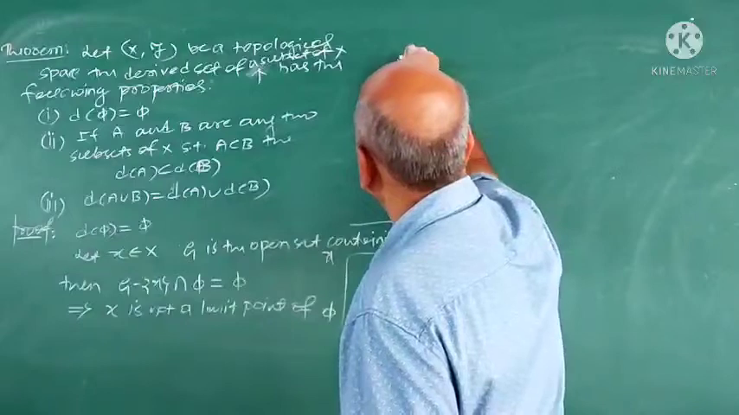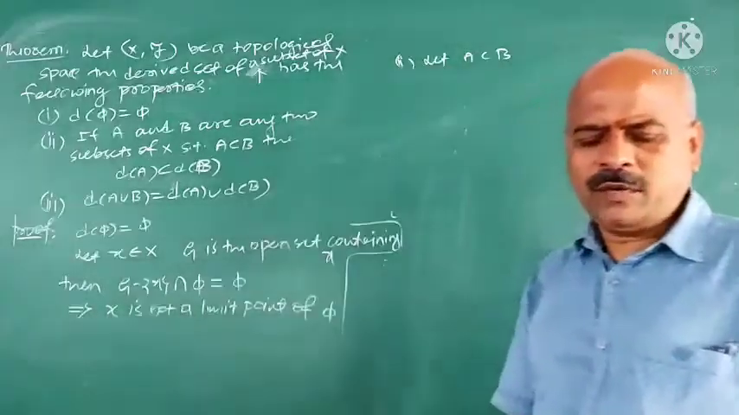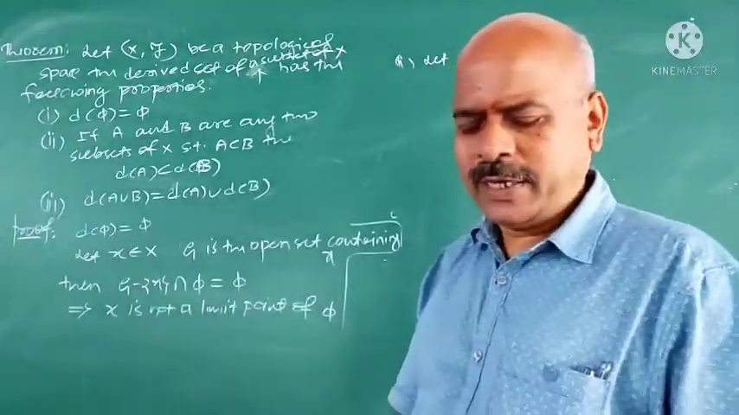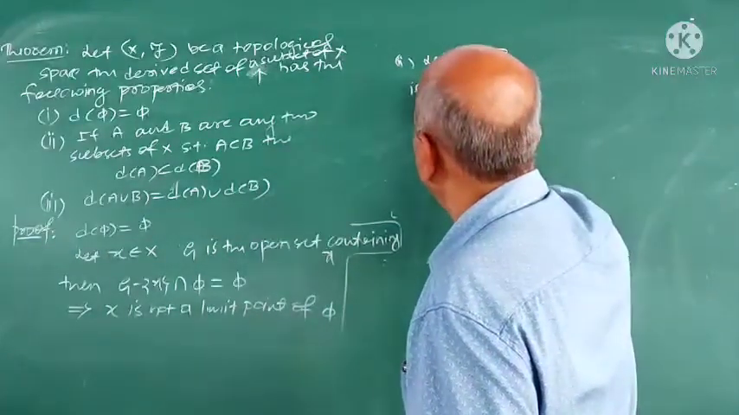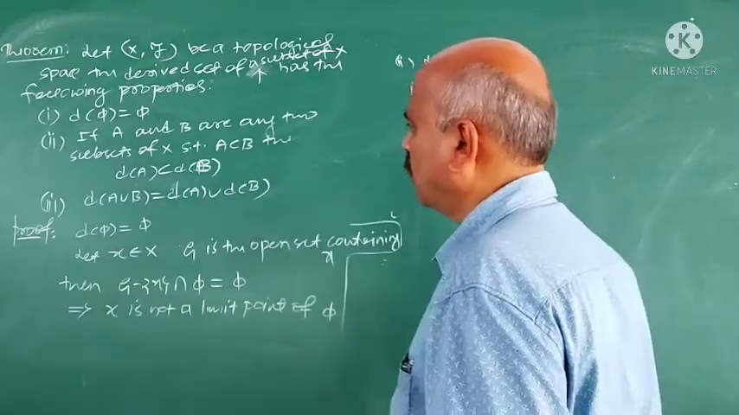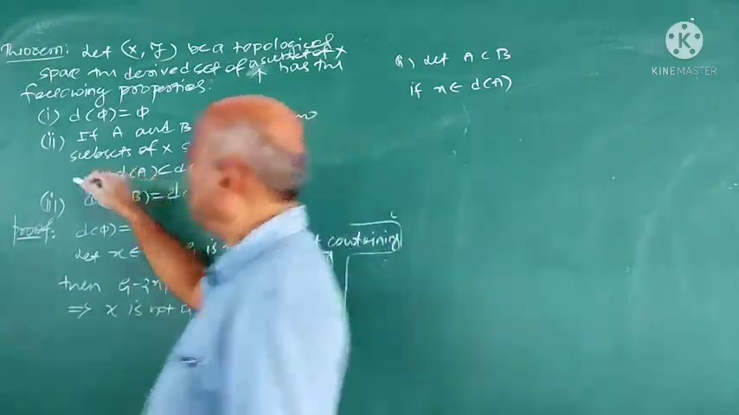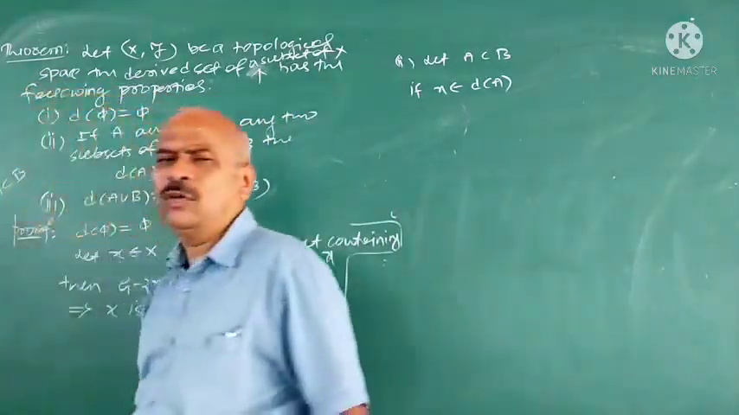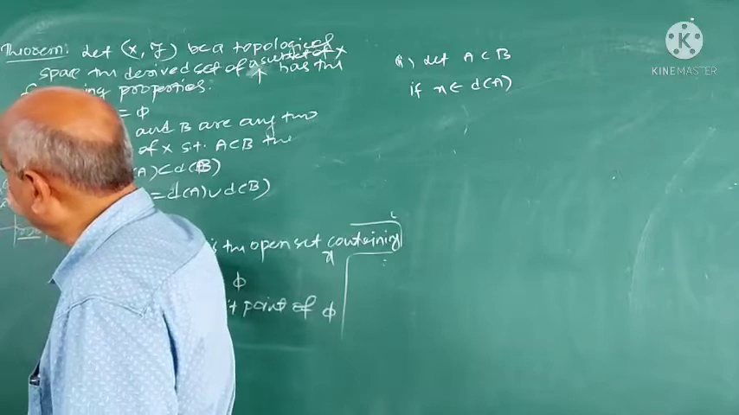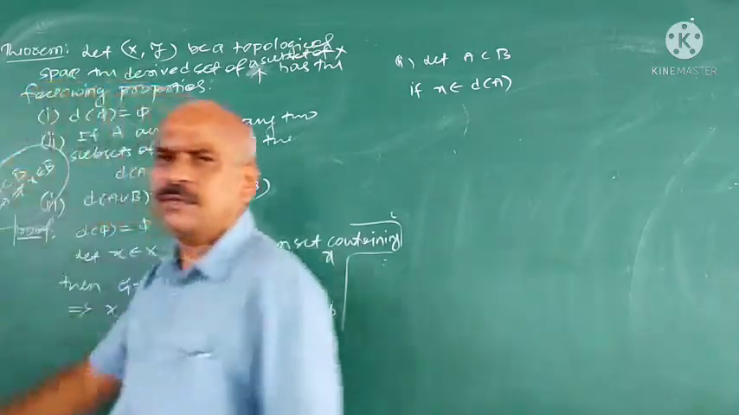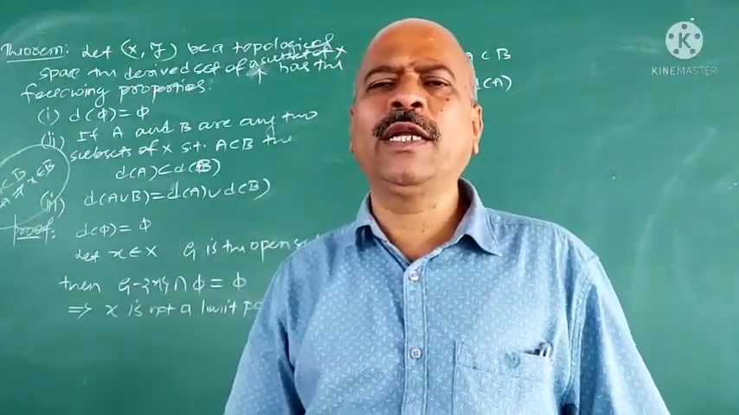Second, let A be contained in B. What would I prove? D of A is contained in D of B. Take A contained in B. Then, if x belongs to D of A, what would I prove? D of A is contained in D of B. How to prove that? In set theory you have studied this. How to prove that A is contained in B? To prove that A is contained in B, we take an arbitrary point x belongs to A and prove that x belongs to B also. If x belongs to A implies x belongs to B, then A is contained in B.